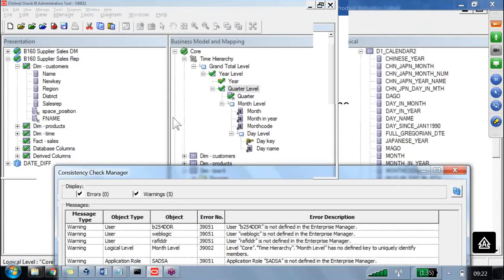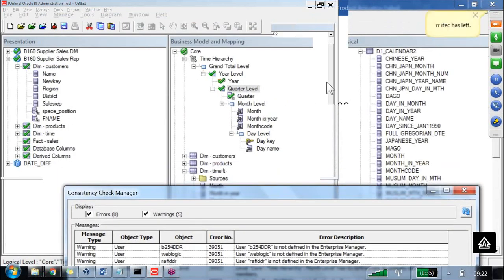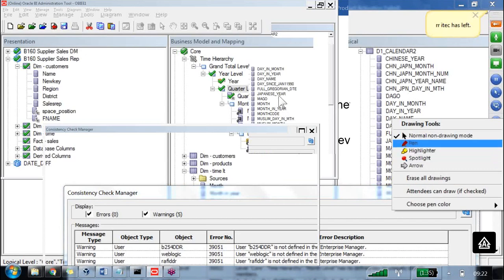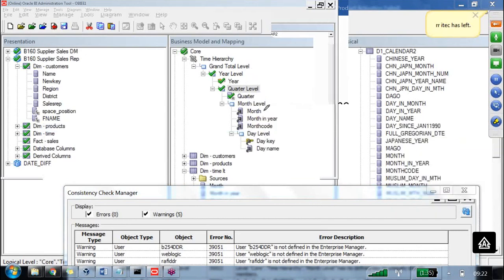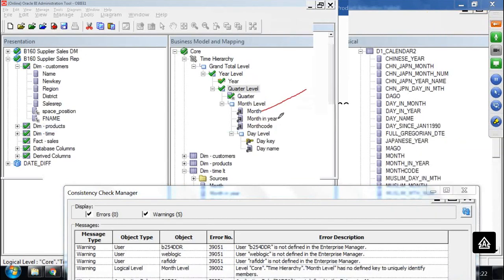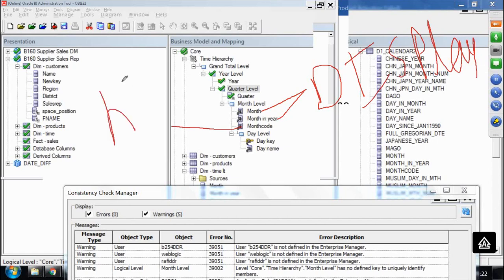Now let me do the month level. At the month level, we have month and month in year. Two things are available, right? These two things I want as display. And month code we have, right? This one I want as a key.